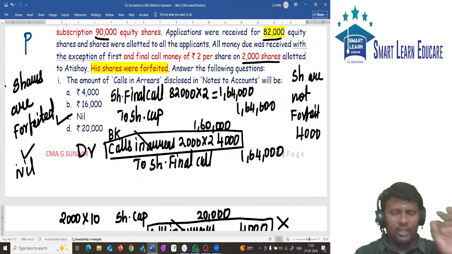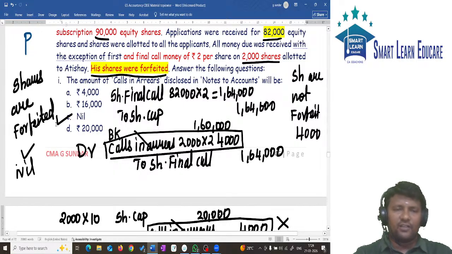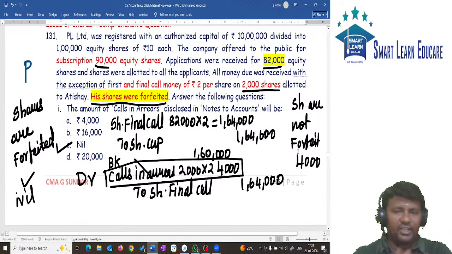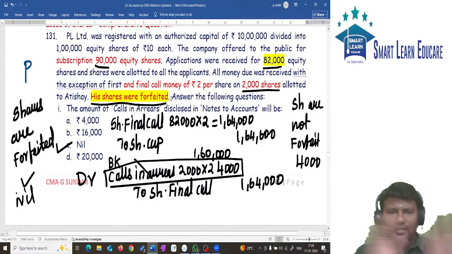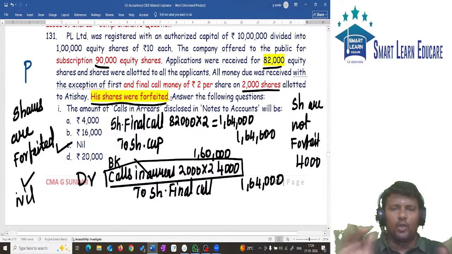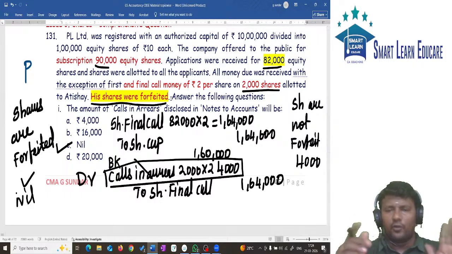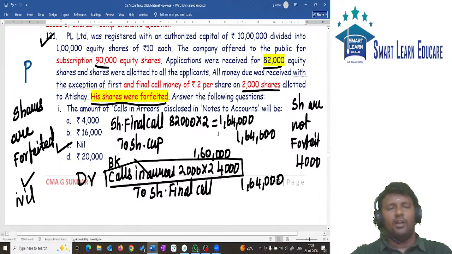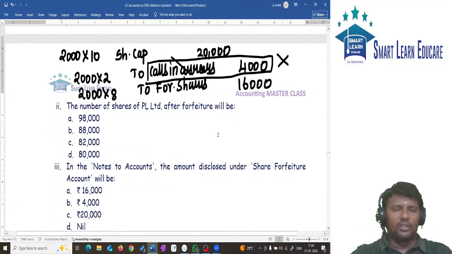Be careful. Here you will commit a mistake. Here the words "shares are forfeited" are there. So if shares are forfeited, the answer to this question is nil. When it is given that shares are not forfeited, or there is no information about shares forfeiture, then your answer is 4,000. So be careful. So that is the answer for the first question. Now proceeding to the next question.